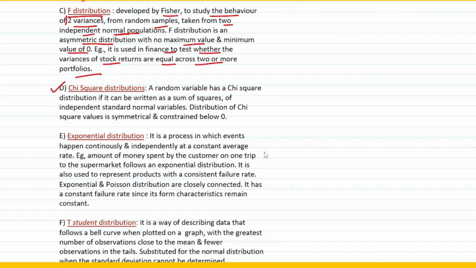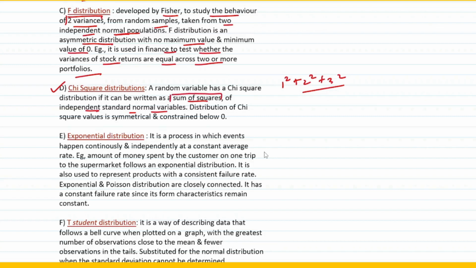Chi-square simply means a chi-square distribution if it can be written as a sum of squares of independent standard normal variables, right? For example, 1 squared plus 2 squared plus 3 squared, and so on. If it is expressed in this format, then it becomes a chi-square distribution. So a random variable has a chi-square distribution if it can be written as a sum of squares of independent standard normal variables. Sum of squares, that's the keyword you have to remember.